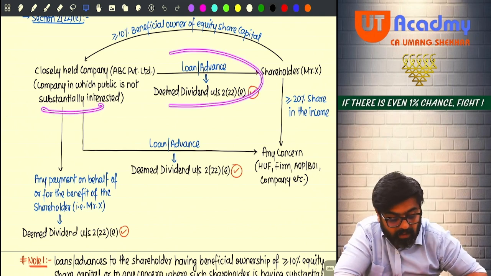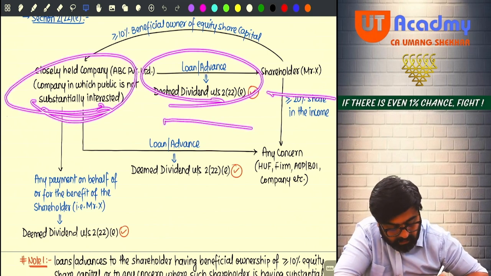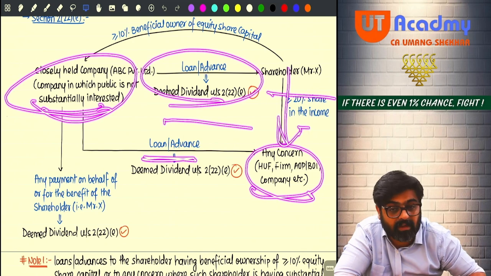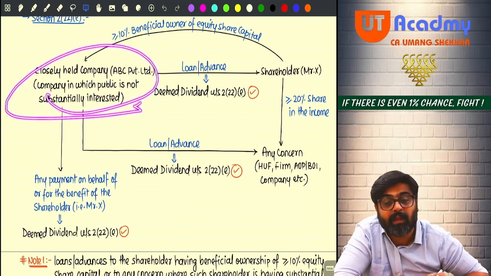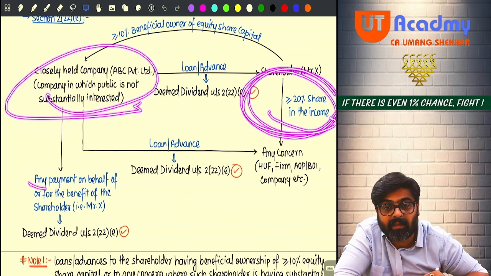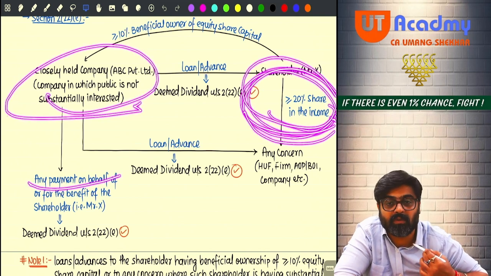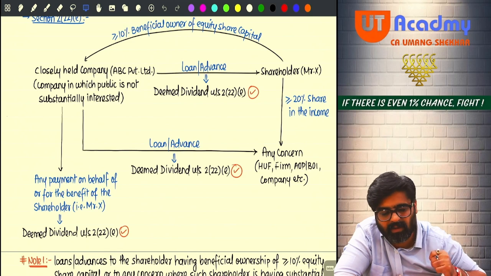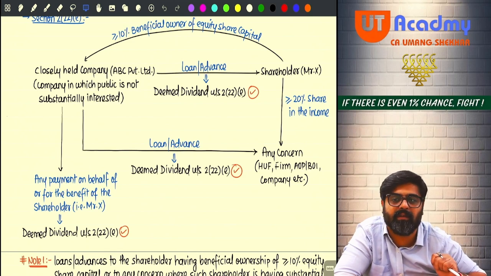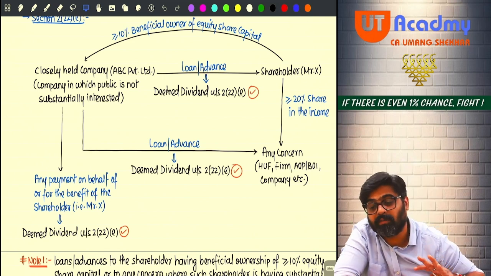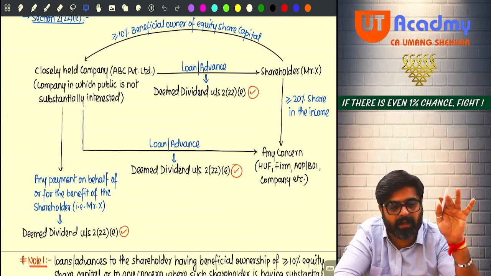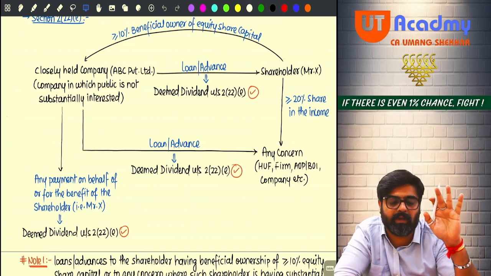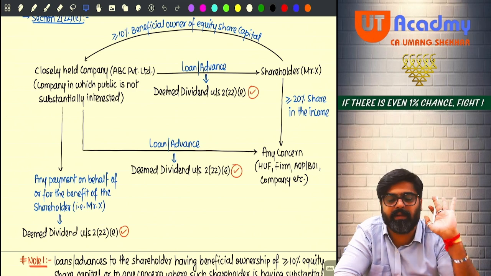Now this company giving loan advance to the shareholder, deemed dividend. This company giving loan advance to a concern where the shareholder is having substantial interest, then that loan advance will also be treated as deemed dividend. And this company paying for the benefit of the shareholder, any liability paid, any personal expense of the shareholder paid by the company, that will also be treated as deemed dividend to the extent of accumulated profits as on the date of giving the loan or advance. As on that day, whatever reserves and surplus will be there, accumulated profits will be there, to that extent only it will be treated as deemed dividend.